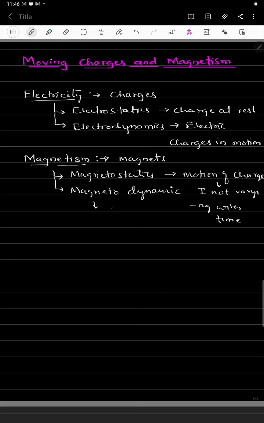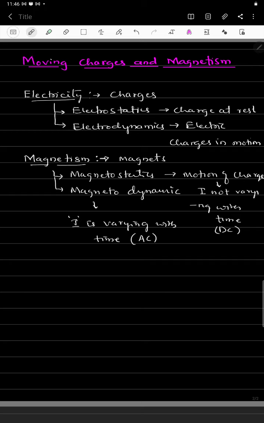So what is magnetodynamics? Here we study moving charges, but the current is varying with time. Here we can use AC current and DC current.